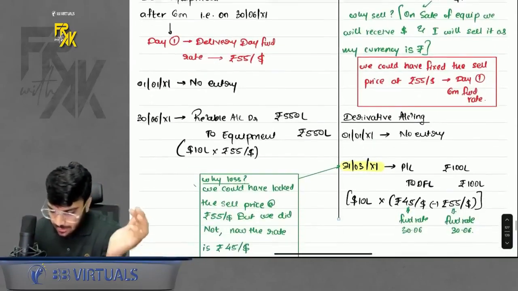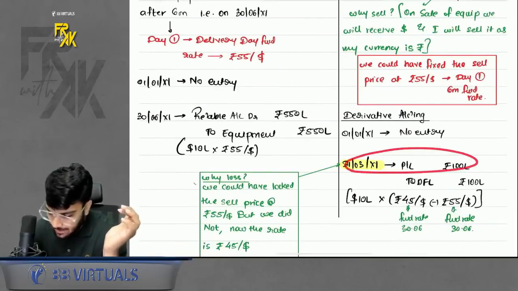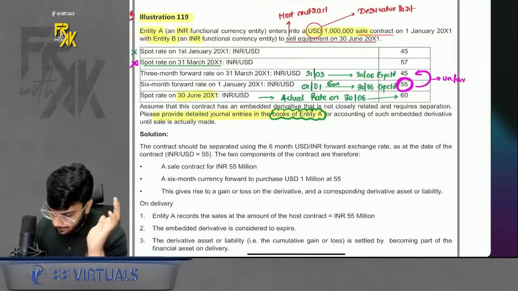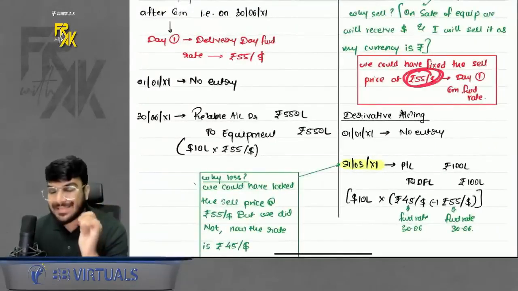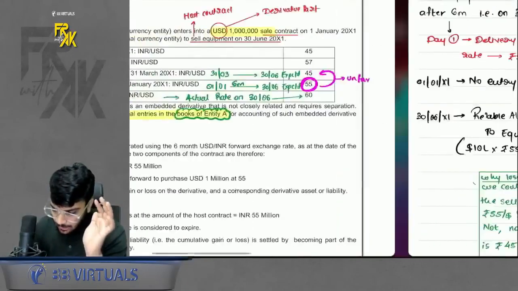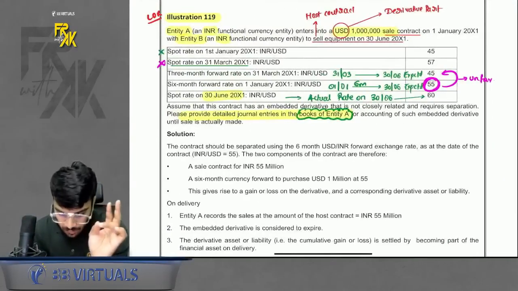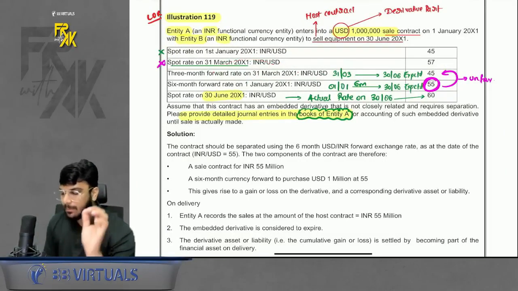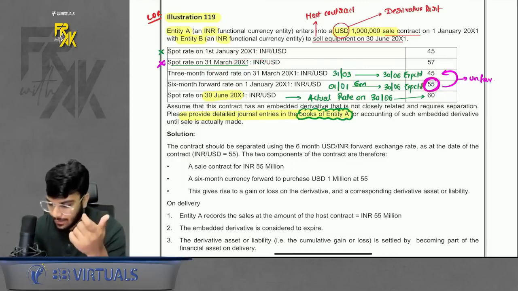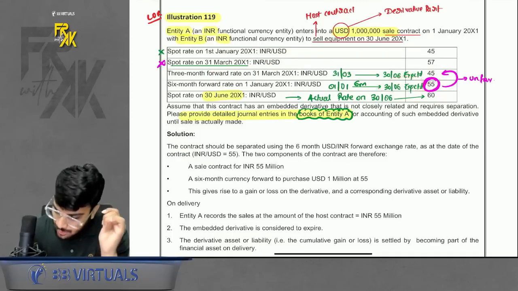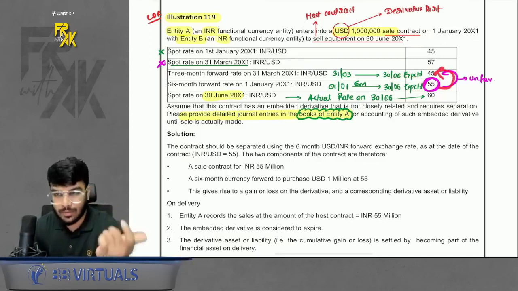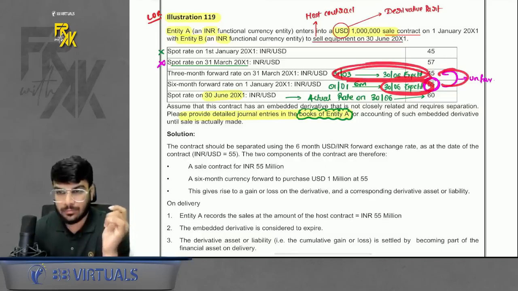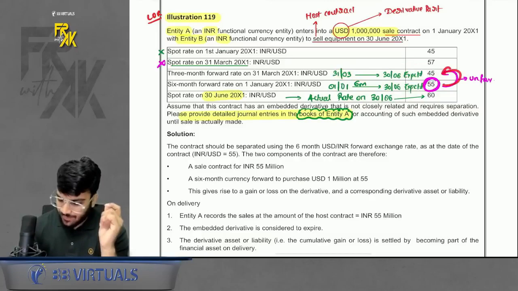Now check your position. Here on day one, no accounting. Here there is year end also. Information on 31st March is also given. So compare the position on 31st March also. How to compare? If you wanted, you could have fixed the selling price at 55. You did not fix it. Now two rates are given for 31st March. One is 31st March spot rate and one is 3-month forward rate for 31st March. Do remember, you are comparing 55. What is 55? It is the expected rate of 30th June. So compare the forward rate with forward rate only, right? If this is 30th June's expected rate, compare it with this only, forward rate of 30th June. So you will compare 55 with 45.